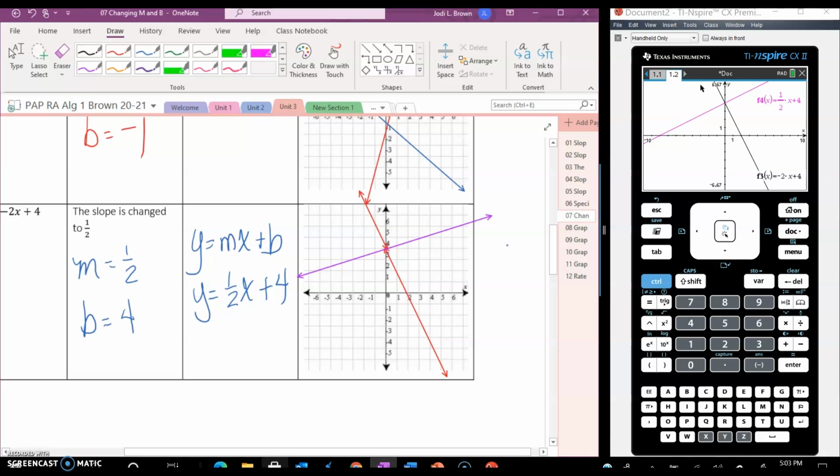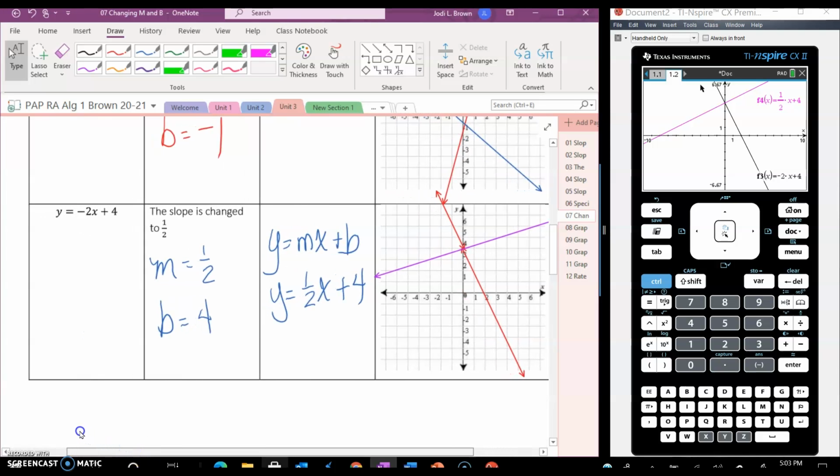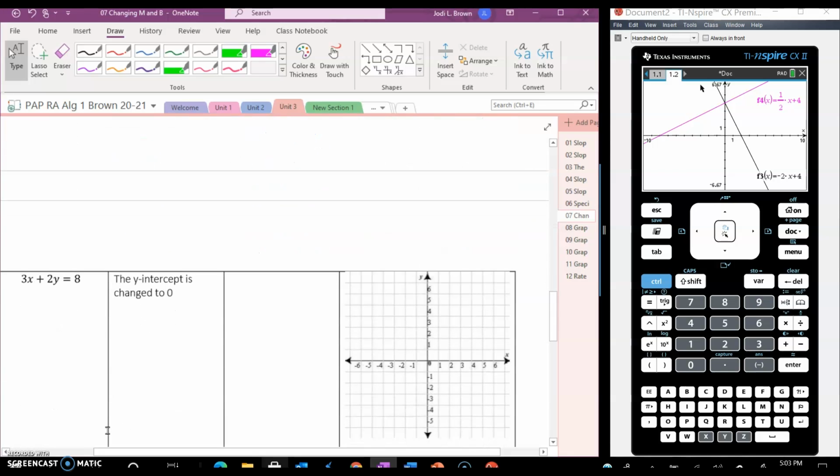That kind of looks like it. It's close. It's not really the right thing, but it's close. All right. So again, the y-intercept didn't change, but the way the function moved did. Okay. All right. So we have a few more.